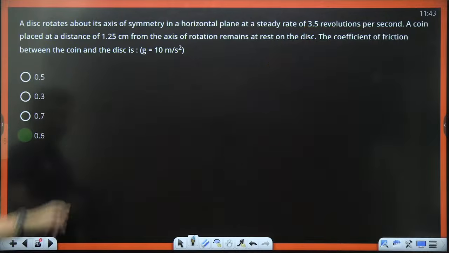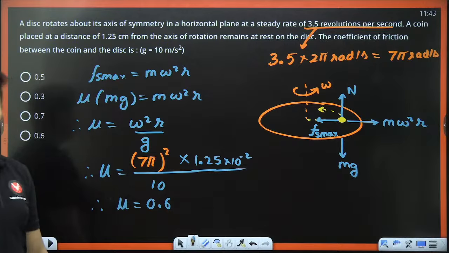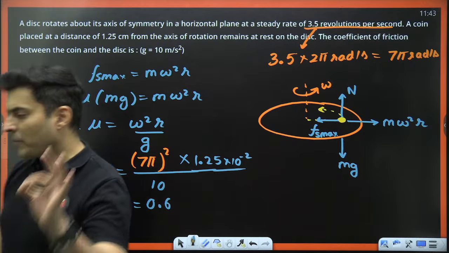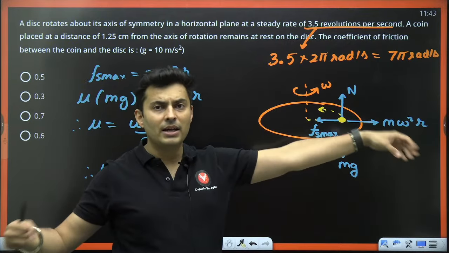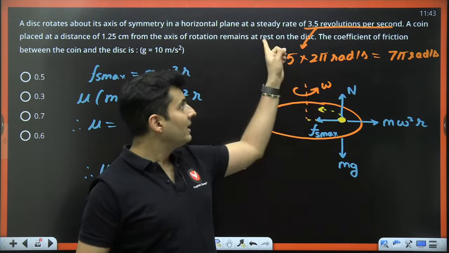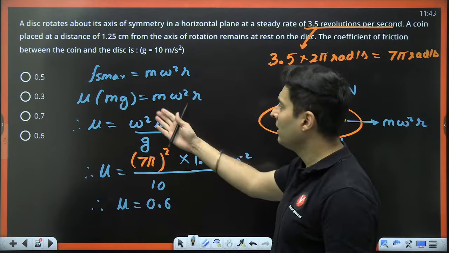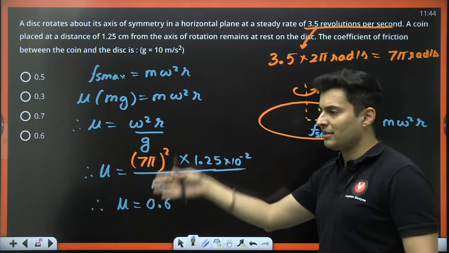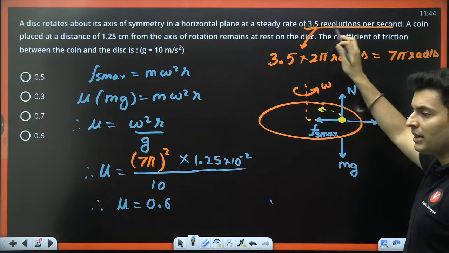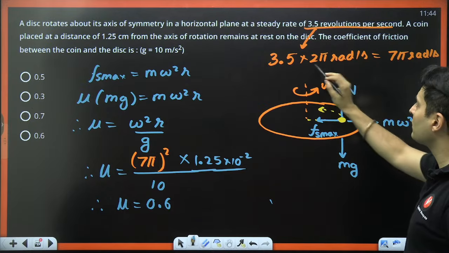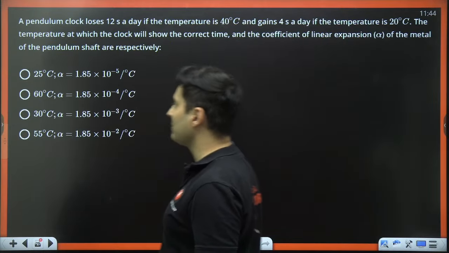And solving it, you should get the answer as 0.6. That is how you do it. Got it? Simple. Centrifugal force is going to throw it out. Friction is going to prevent it from slipping outwards. Both will balance. That is why it is at rest on the disc. Friction will be mu N, which is mg, m cancels, substitute all the values. Omega was in revolutions per second. One revolution is 2 pi radians, so that's why I multiply by 2 pi radians. That's how I convert it into radians per second.